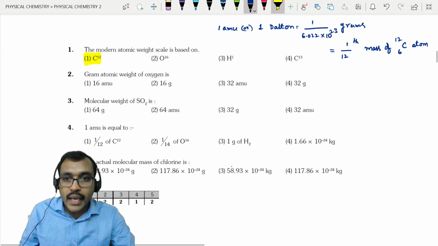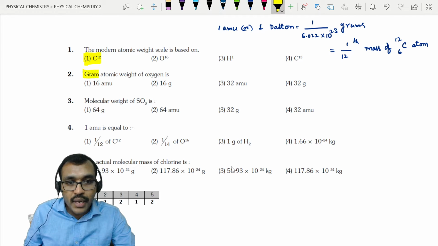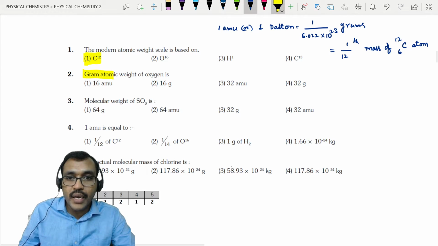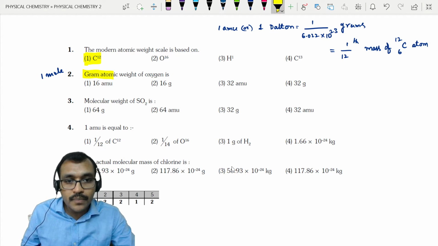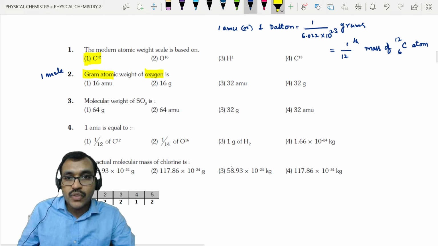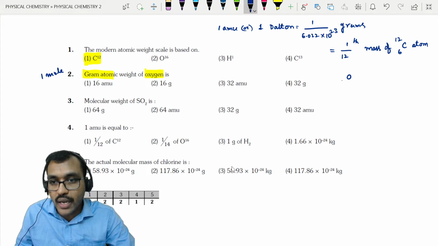Now gram atomic weight. Gram atom means 1 mole of atoms. Now they are asking about the weight of 1 mole of oxygen atoms. So if you take oxygen, it is 8O16. That means one atom of oxygen is equal to 16, right?